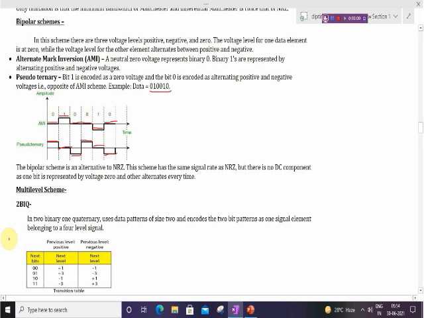The bipolar scheme is an alternative to NRZ. This scheme has the same signal rate as NRZ, but there is no DC component, as one bit is represented by voltage 0 and the other alternates every time. So this is the bipolar scheme.